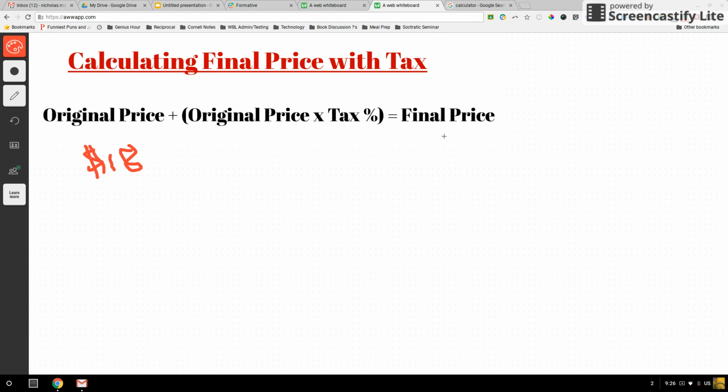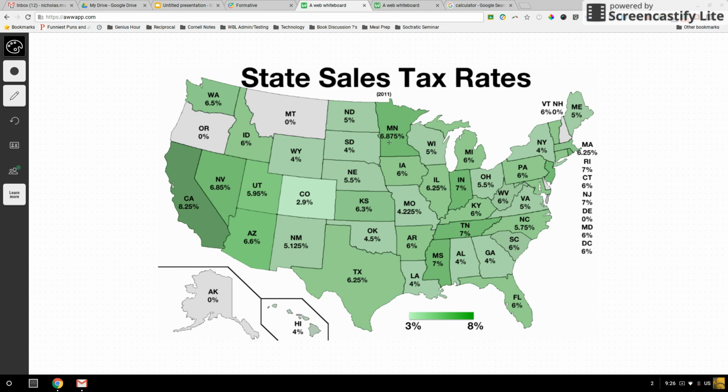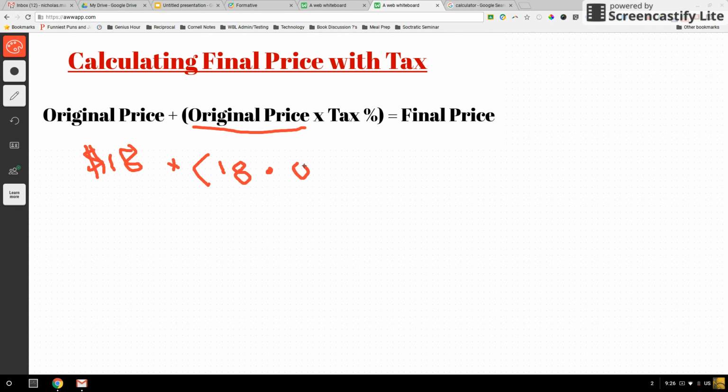So to figure out what I'm actually going to pay for this basketball, I would take that $18, and then I'm going to add it to, and this is where my algebra comes in, $18, that's my original price, times what the tax is, and it's a percent, so we're going to use that decimal. So if I go to Minnesota, I see my tax percent is 6.875, so I would make that 0.06875. I have to put that 0 there as a placeholder, because it's not 60%, it's 6. Minnesota's kind of a pain because we got this weird long percent.